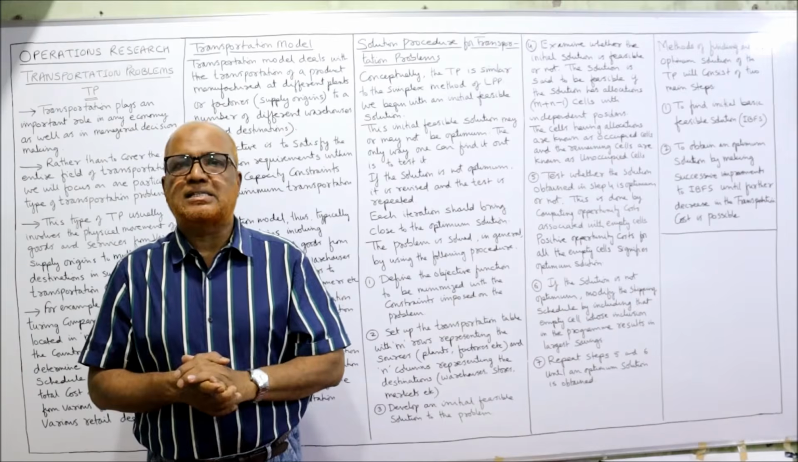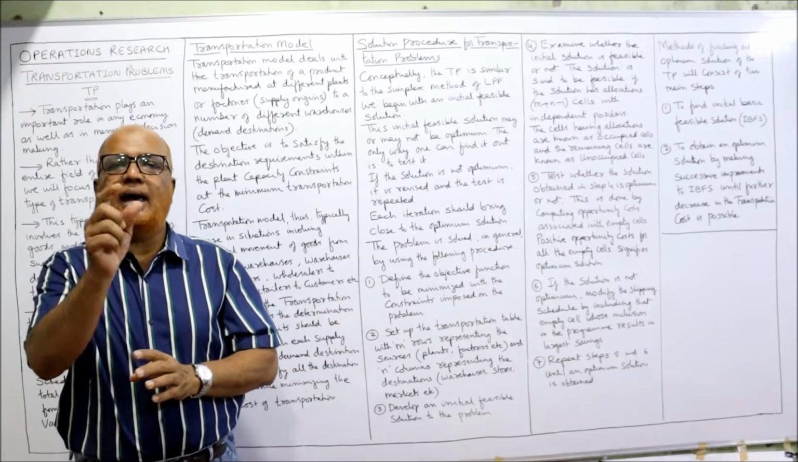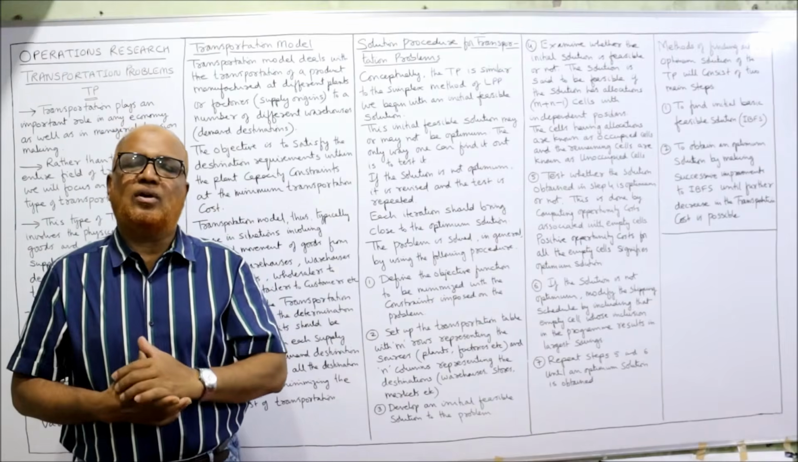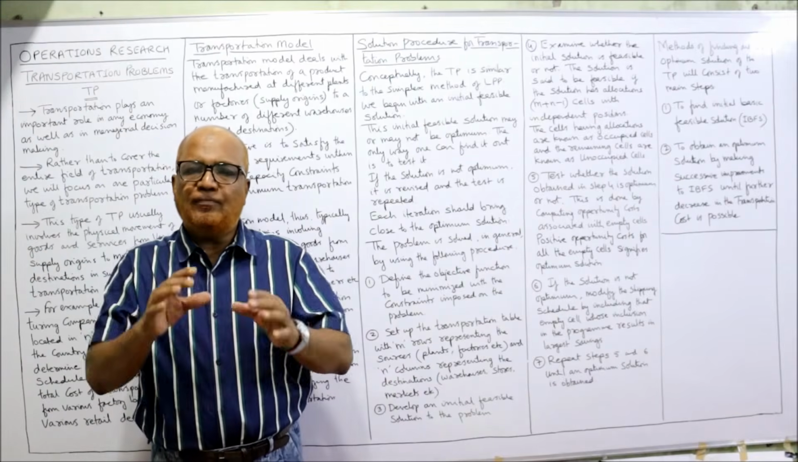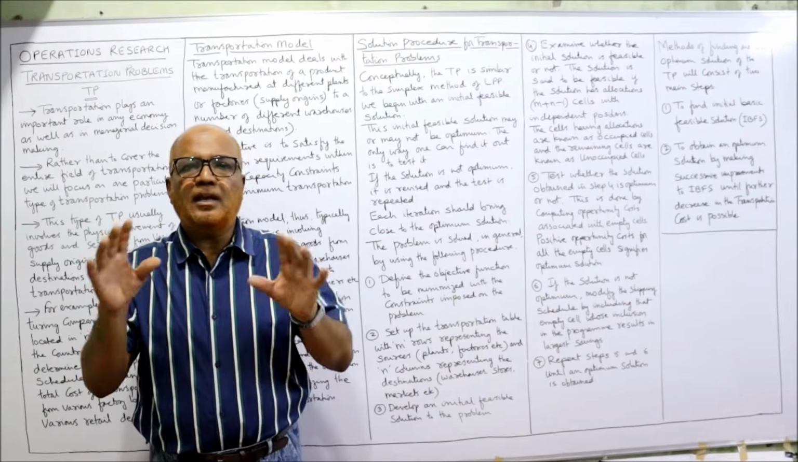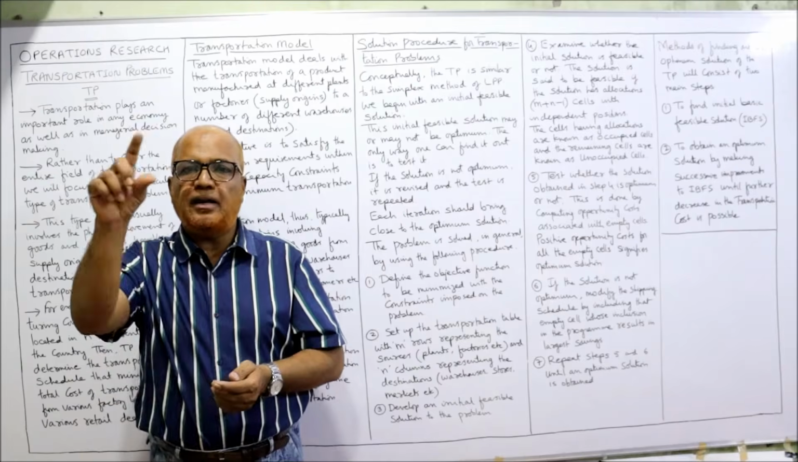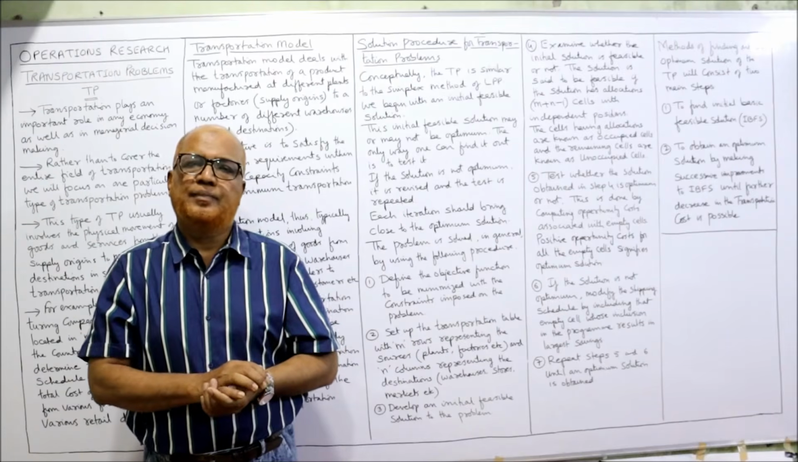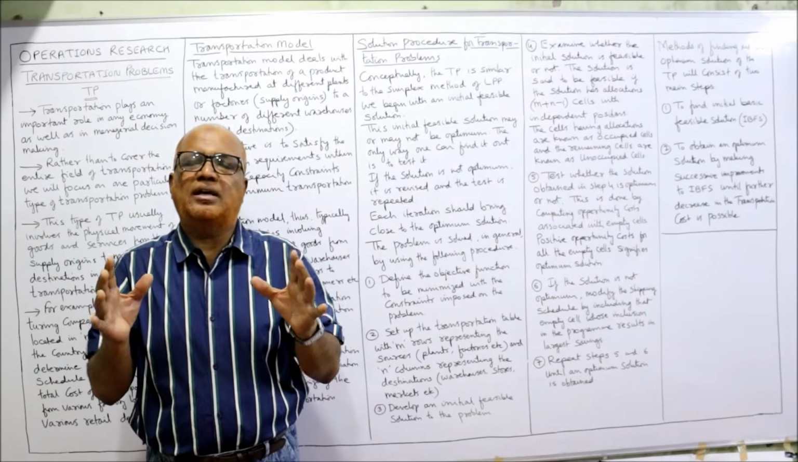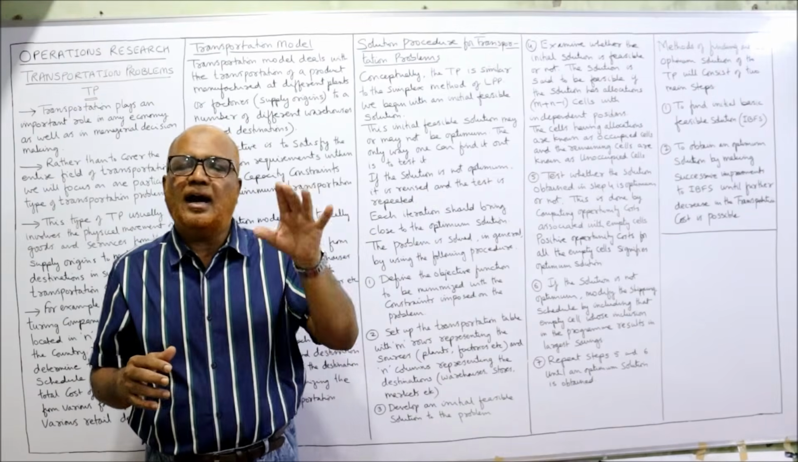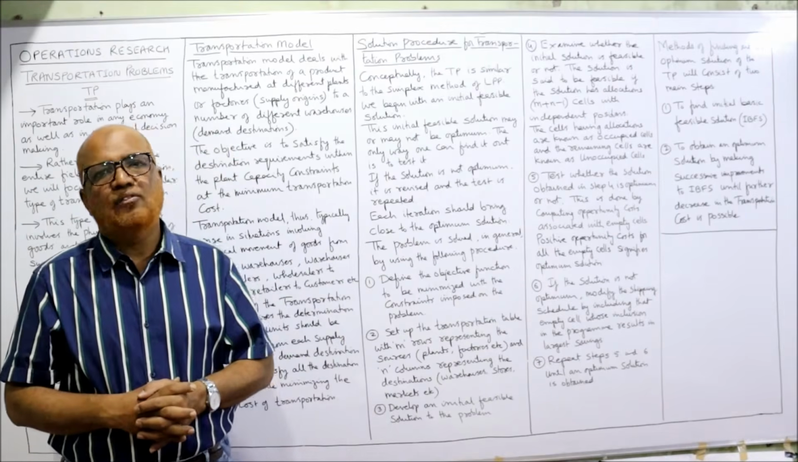For that you have to make a test. The number of allocations made in the table should be equal to m plus n minus 1. M stands for number of rows, n stands for number of columns, minus 1. If these many allocations are there, then it is feasible. And the allocations should be at independent places in the table. So if the total number of allocations in the transportation table is m plus n minus 1 and at independent positions, then we can say the solution is feasible.